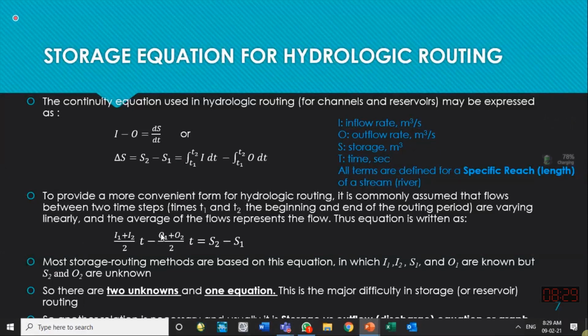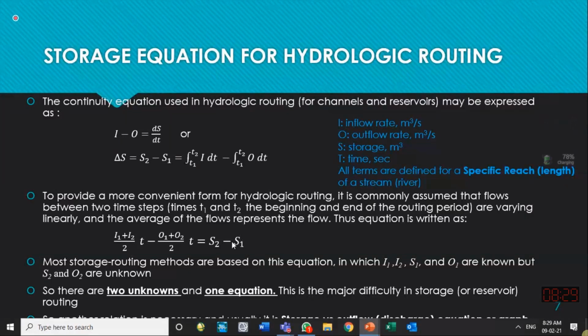Initially, what is going out of the system should be known to us. O1 is usually known to us. Initially, the channel is before a flood is starting, before direct runoff started, so the initial flow at the downstream location should be known to us. So O1 is also known to us. O2 is not known to us, and S2 is not known to us. O2 is the outflow at the next time step, and S1 is the initial storage in the channel. Whatever is the volume of the water within the channel initially, maybe it is dry, it is zero, but it has a certain depth, so it has a certain storage. So the initial storage is known to us.